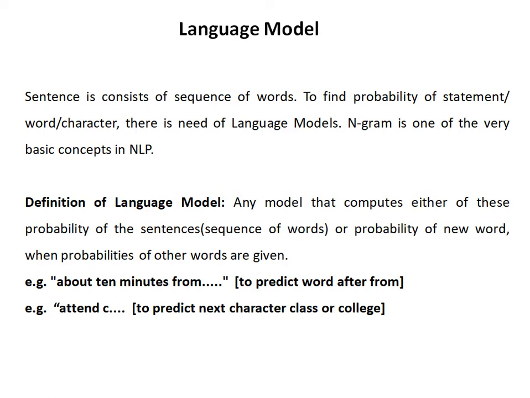Definition of language model: any model that computes either the probability of a sentence or the probability of a new word when the probabilities of other words are given. For example, "about 10 minutes from", and it should predict what the next word after "from" is. And if we write "attend C", it should predict the next character or that complete word after the C. So it may be "class" or "college".